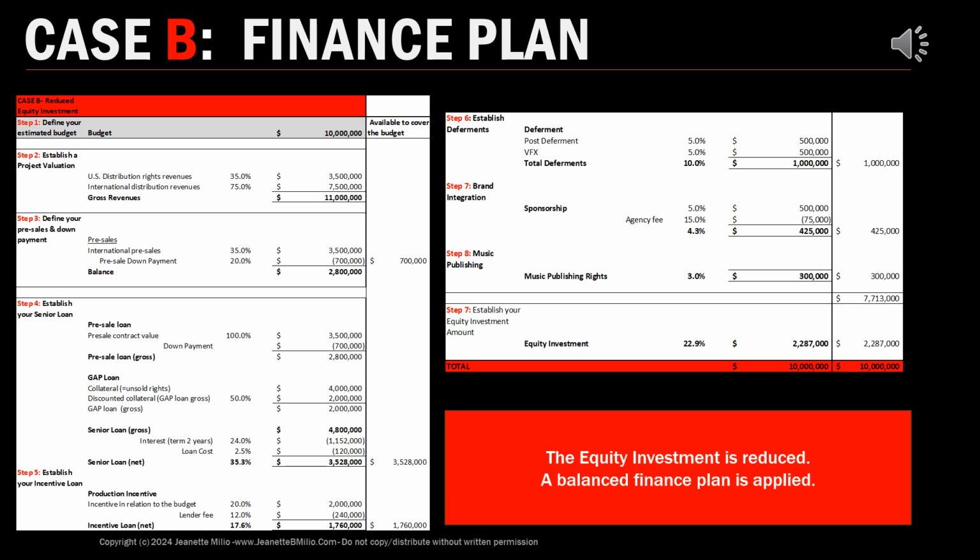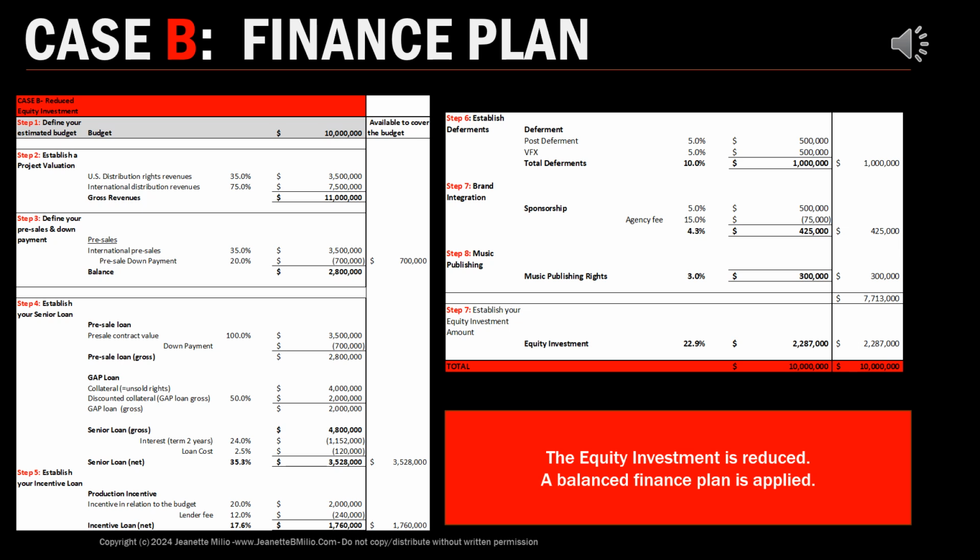The distributors are paying us 20% of that on signing. 20% of $3.5 million is $700,000. That is now the first money that we have generated for this film. The balance of $2.8 million would be the pre-sale loan amount gross. So the pre-sale loan coming from the bank will be $2.8 million because the bank recognizes that $700,000 were already received as a first installment payment by the distributors.